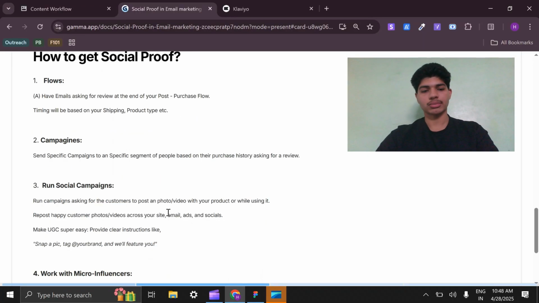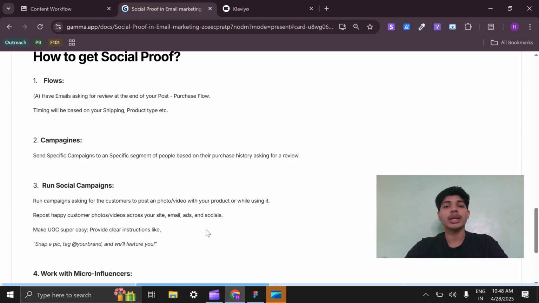Second, campaigns. Send specific campaigns to a specific segment of your people based on their purchase history asking for reviews. Third, run social campaigns asking customers to post a photo or video with your product or while using it. Repost happy customers' photos and videos across your site, emails, ads, and socials. Make UGC super easy. Provide clear instructions like snap, tag your brand, and we will feature you.